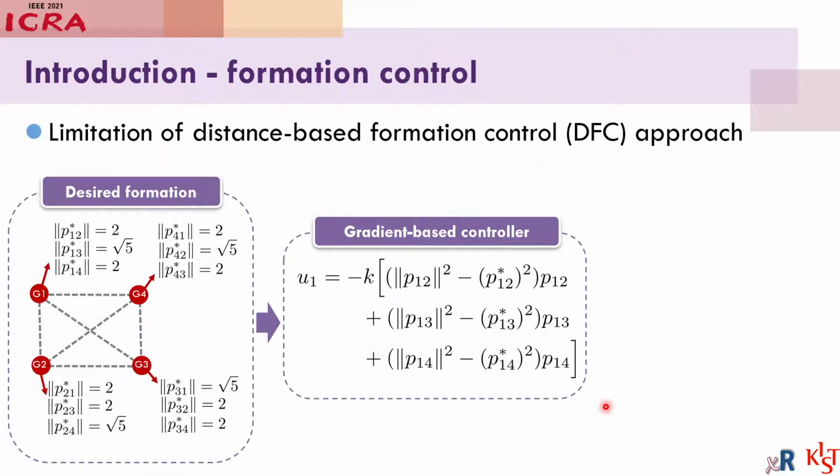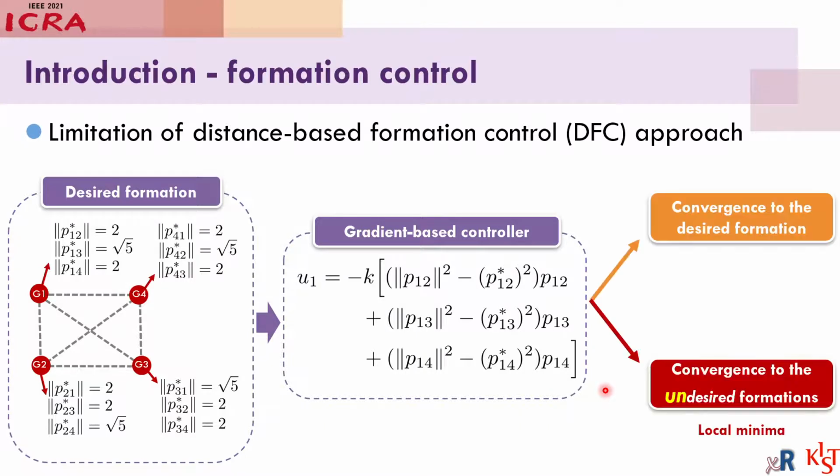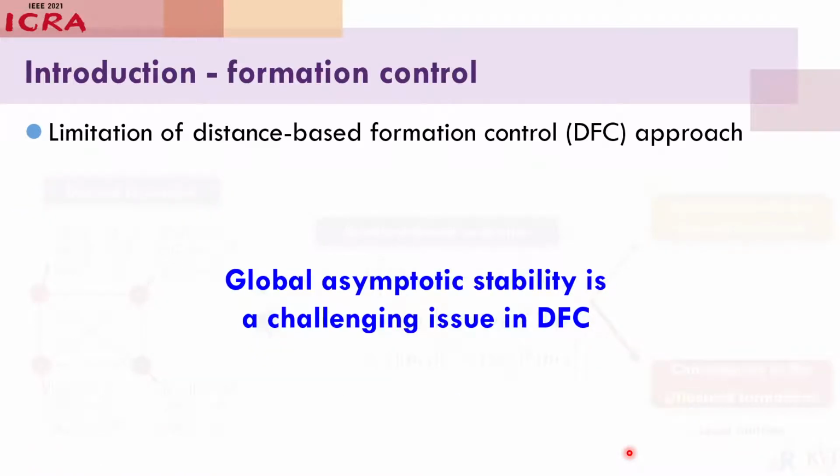The conventional distance-based control approaches suffer from the lack of global asymptotic stability. Generally, the controller in this approach is designed based on the gradient method. However, depending on the initial positions, robots converge to not only the desired formation, but also to undesired formations. Here, the undesired formations are derived from the local minima of the closed system. Therefore, global asymptotic stability is a challenging issue in distance-based formation control.